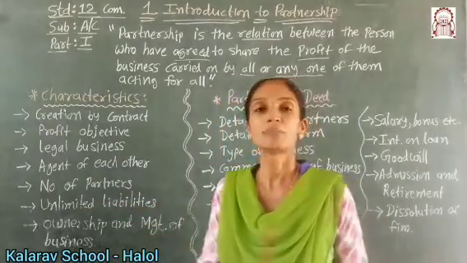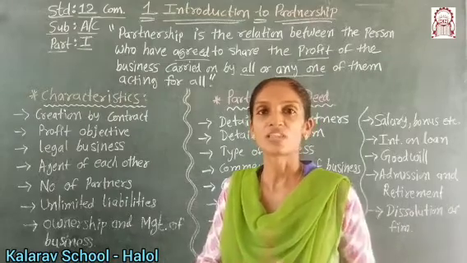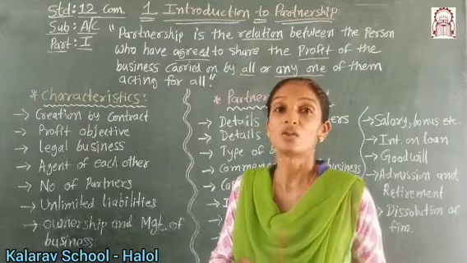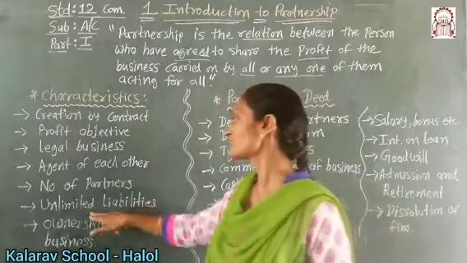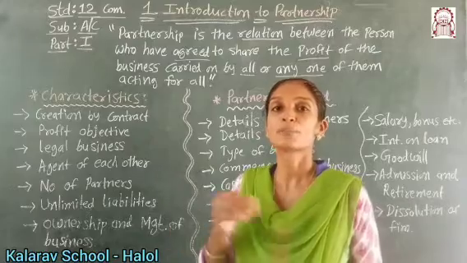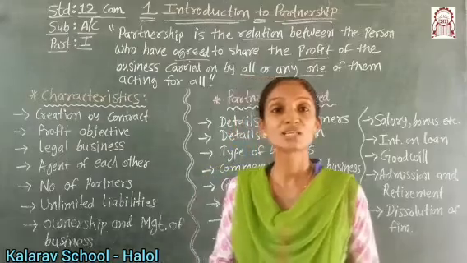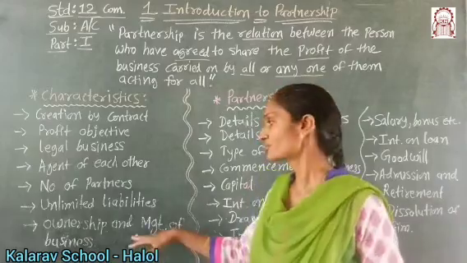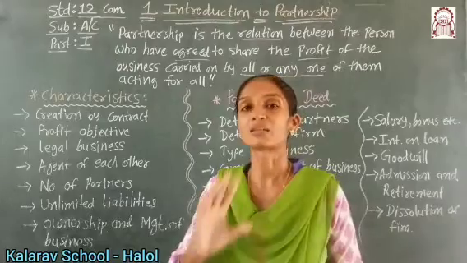Unlimited liabilities. Liabilities of the business are unlimited. This means that all the partners share the profit, and if there is a loss, they all have to bear it. So liabilities are unlimited, which means they have to sell their personal property to pay the debt. Then ownership and management of the business. The business is started by all the partners, so it is carried out by all or on behalf of all. One can manage the business.